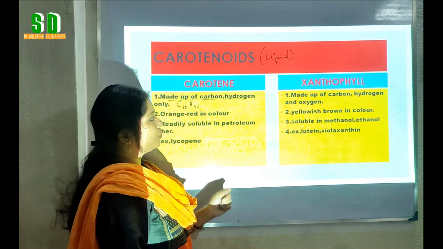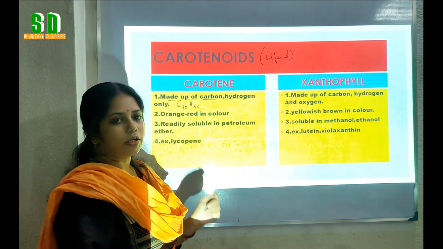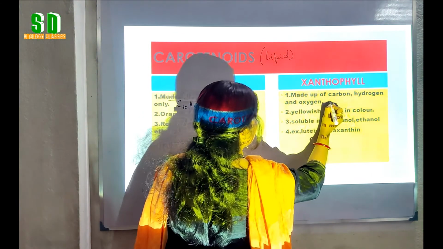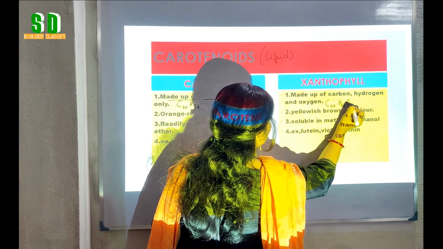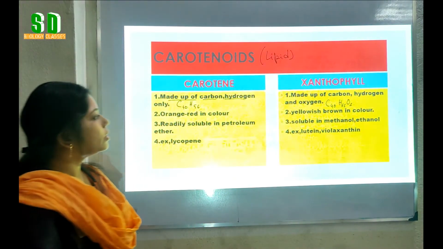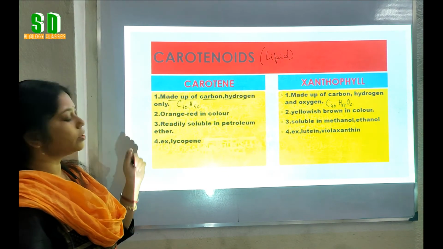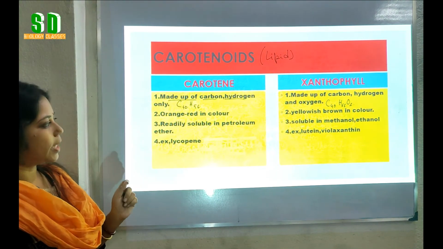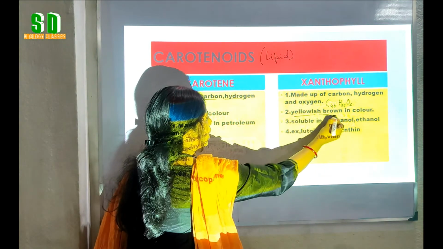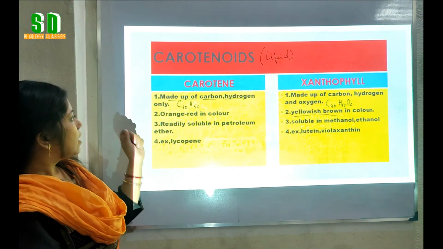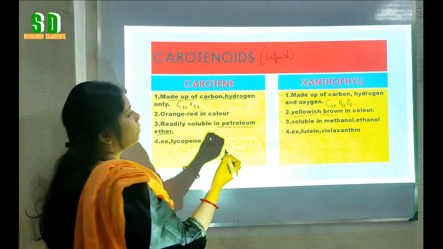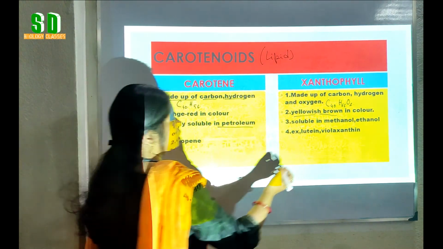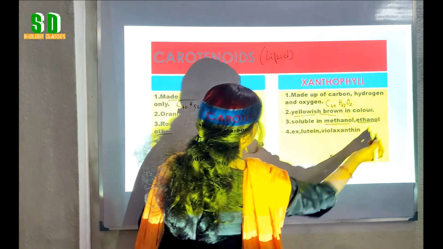Whereas the xanthophyll is made up of carbon, hydrogen and oxygen, and the chemical formula is C40H66O2. What is the color of carotene? It is orange red in color, and the xanthophyll is yellowish brown in color. Carotene is readily soluble in petroleum ether, whereas xanthophyll is soluble in methanol and ethanol.